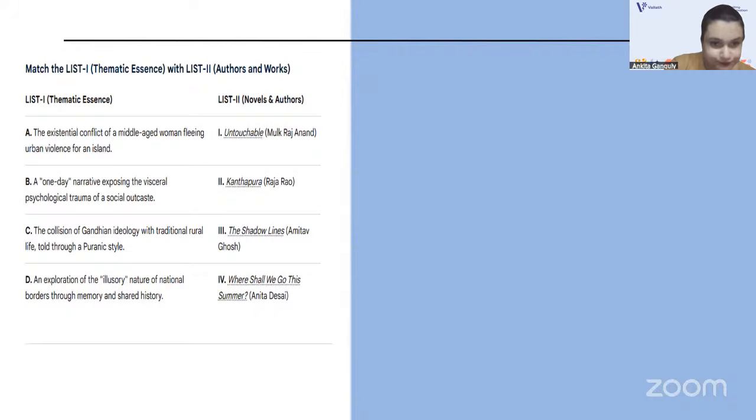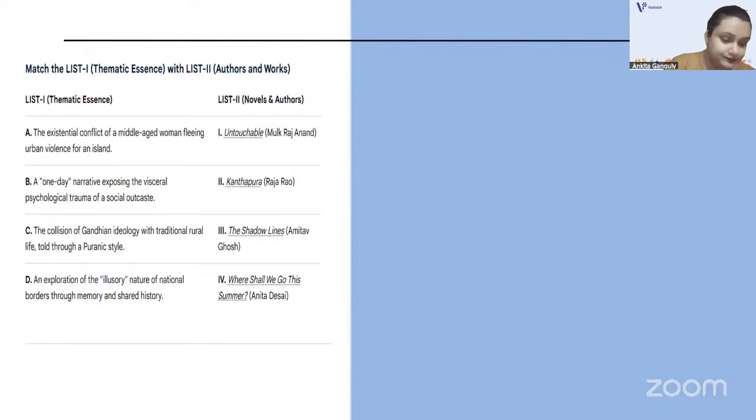That is C. The Shadow Lines by Amitav Ghosh would be D, an exploration of the illusory nature of national borders through memory and shared history. And lastly, Where Shall We Go This Summer? by Desai would go with A. It talks about the existential conflict of a middle-aged woman fleeing urban violence for an island.